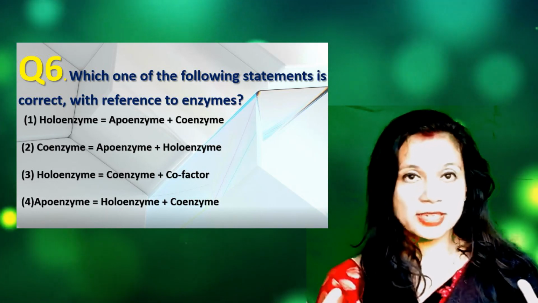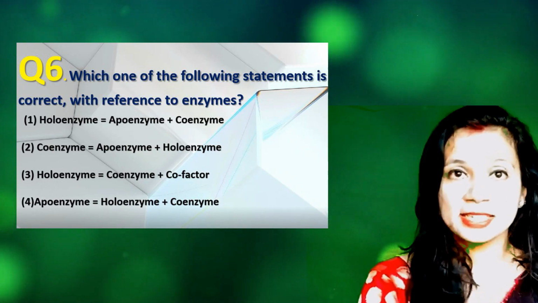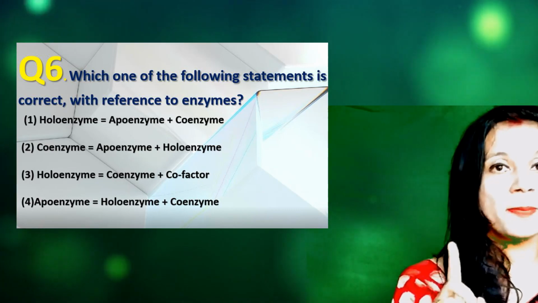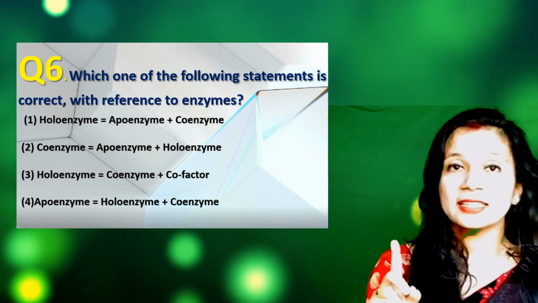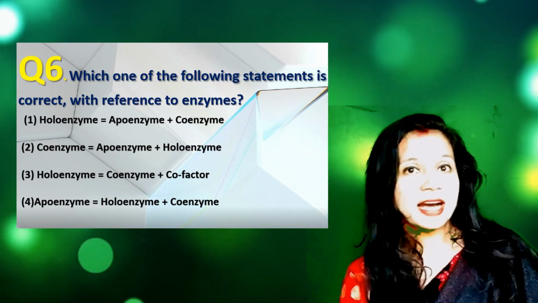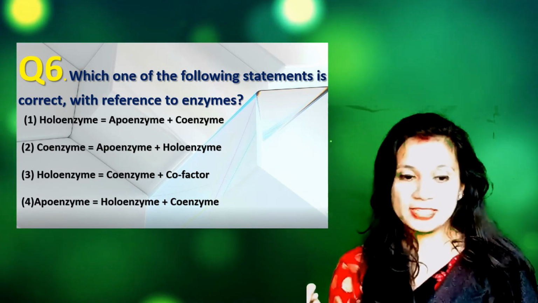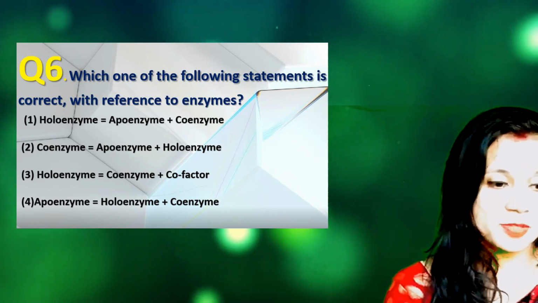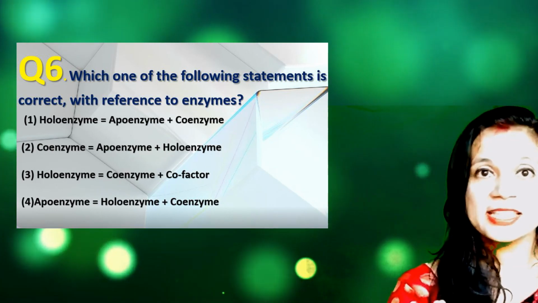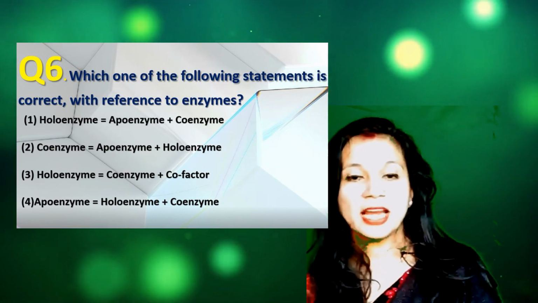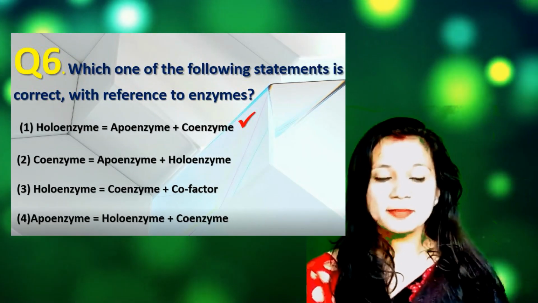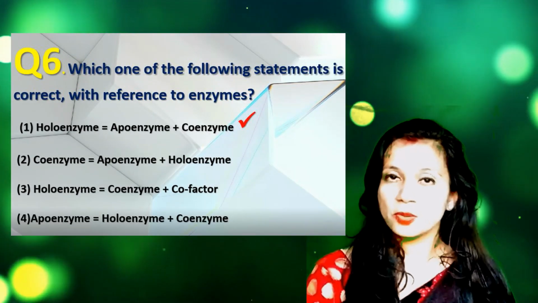First, you should know what is holoenzyme. Holoenzyme is the complete enzyme which is made up of two parts. One part is the proteinaceous part, that is apoenzyme, and the other one is the cofactor. You can say coenzyme or metal ions or other prosthetic groups. So holoenzyme, complete enzyme made up of protein part and one another group. So option number 1 is correct, that is holoenzyme is equal to apoenzyme plus coenzyme.